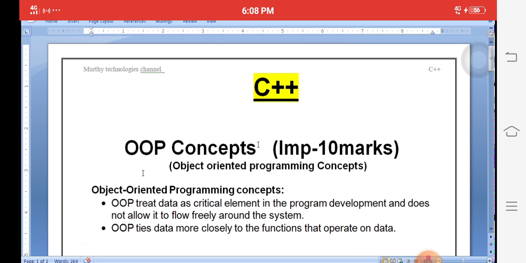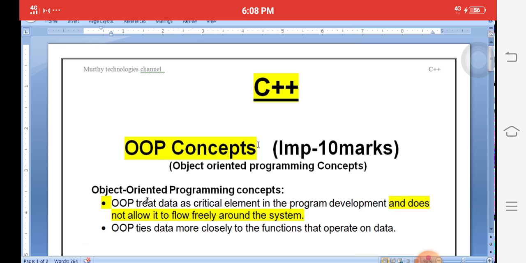Object-oriented technologies provide security of data rather than functions. Today we are explaining object-oriented programming concepts. OOPS treats data as a critical element in program development.